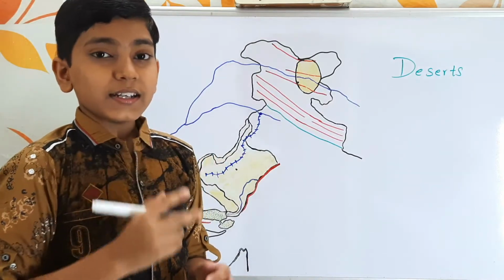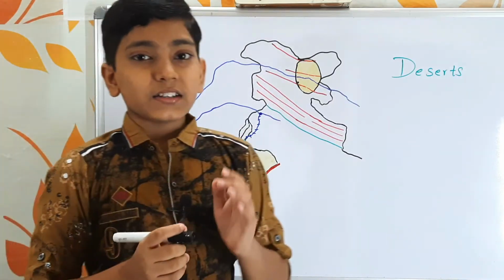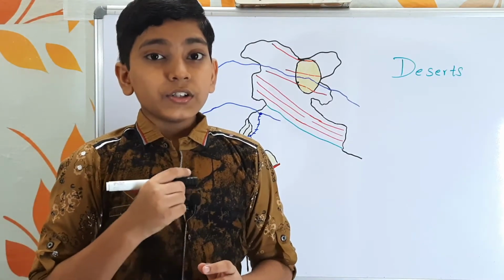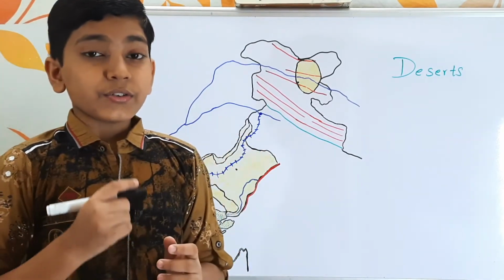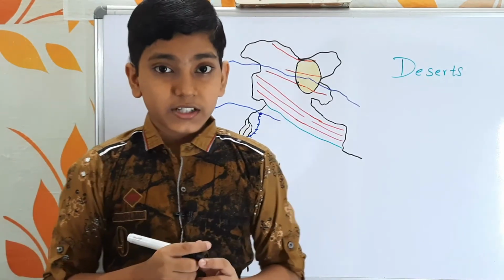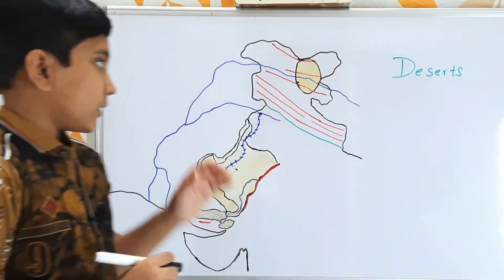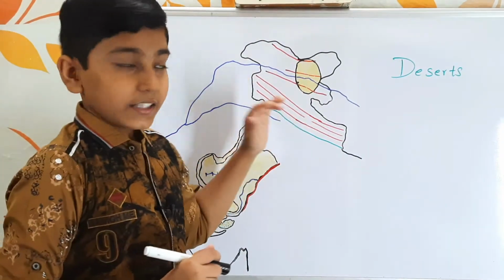And the second one is, if the mountain ranges are situated in coastal regions, the deserts will be formed due to the impact of the ocean currents. So this is how these deserts are formed. Now let us go to the deserts in India.